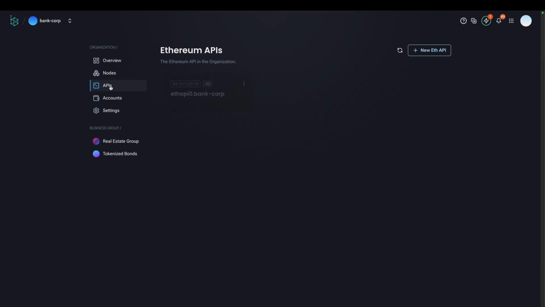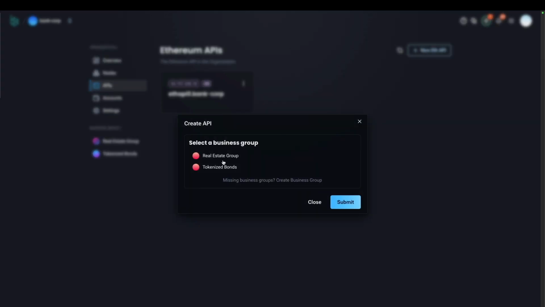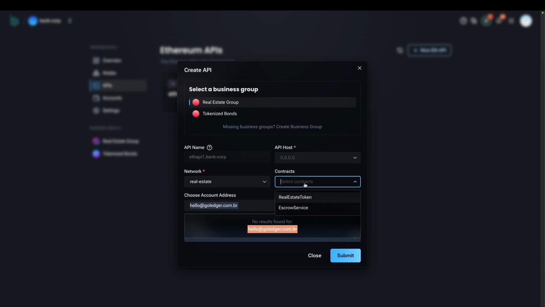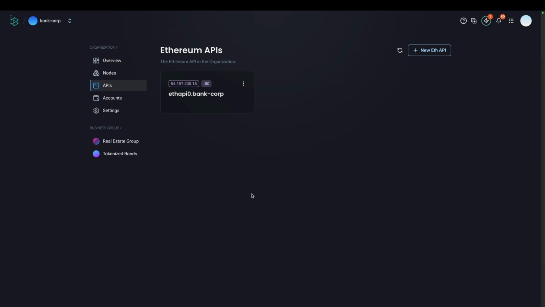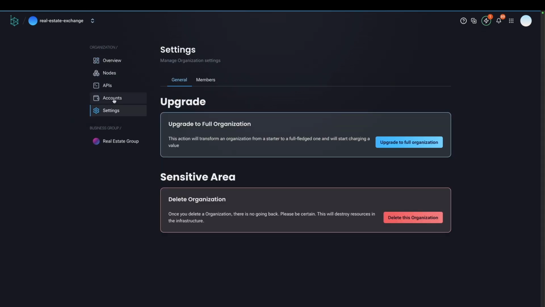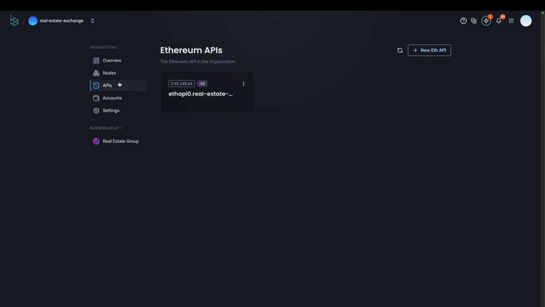Each organization can have one or more APIs that are embedded to its externally owned account. So basically, if I create a new API here, I will select the business group that I am in, and I also select the network and the smart contract that I want to interact with. When I finish, it automatically creates some APIs for me to use, and each API is going to be embedded to the organization I am using.